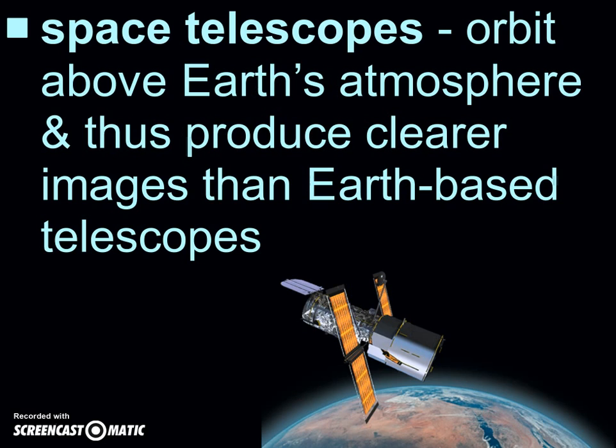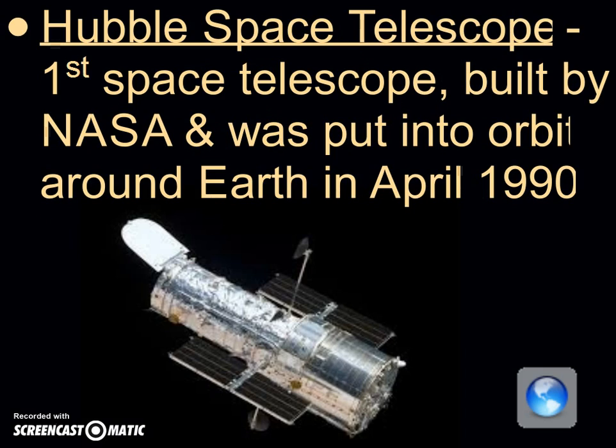We also have space telescopes. These are orbiting above our atmosphere. It produces a much clearer image than any of the telescopes that we have here on Earth, because we're having to look through our atmosphere, whereas these have a very clear view. The Hubble Space Telescope is a great example. It was the very first one. It was built by NASA, and it was put into orbit in April of 1990. You can see an image of it here.